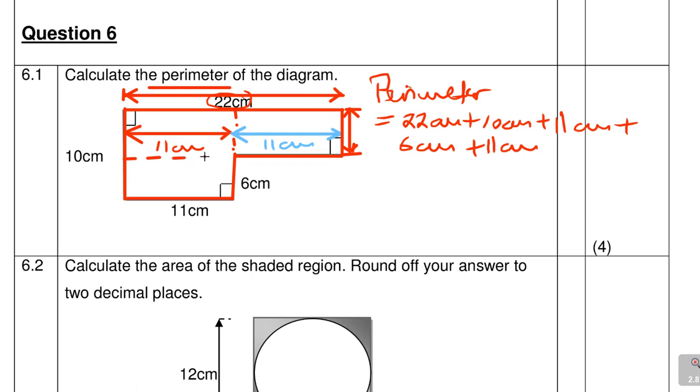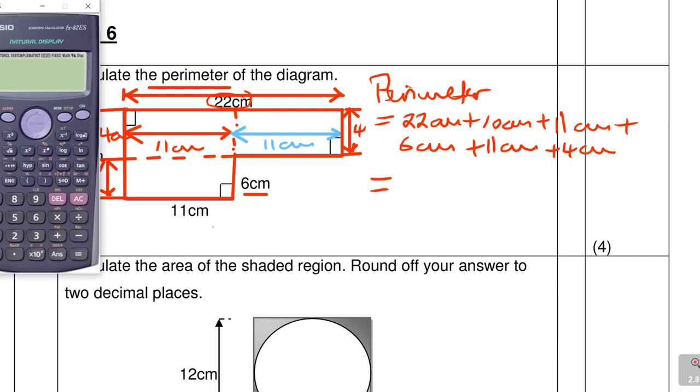You cut here and ask yourself, what is the distance from here to here? They told us. It's what? It's 6 centimeters. So you've got 6. But we know the bigger distance, this big distance from there to there, we know that distance is 10 centimeters. You see? So what is this distance? It's 4 centimeters. So it's 4 plus 6 is 10. So we have got 4 there. So we say plus 4 centimeters. That's why they wanted it to be all these marks. Then you get 4 marks for that.